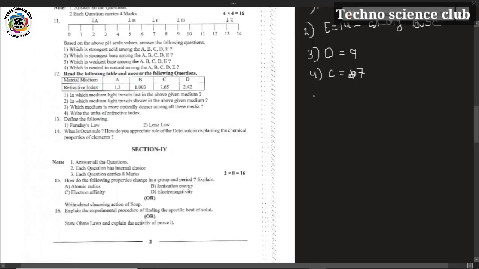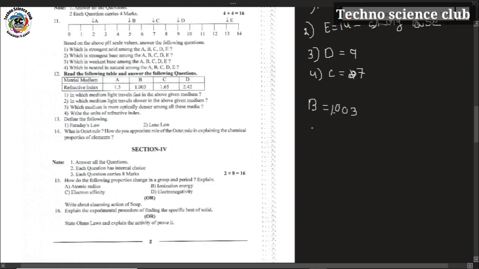Observe the table and give the answers to the following questions. One is, in which medium does light travel fast among the mediums? You know that when the refractive index is high, the medium does not allow the light to pass easily, so the light travels slowly, and when the refractive index is low, the light travels fast.